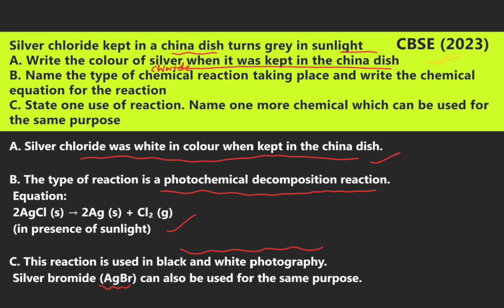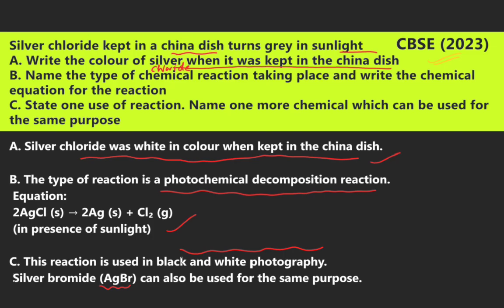The first answer: silver chloride is white in color when kept in the China dish. Question B answer: the type of reaction is a photochemical decomposition reaction.